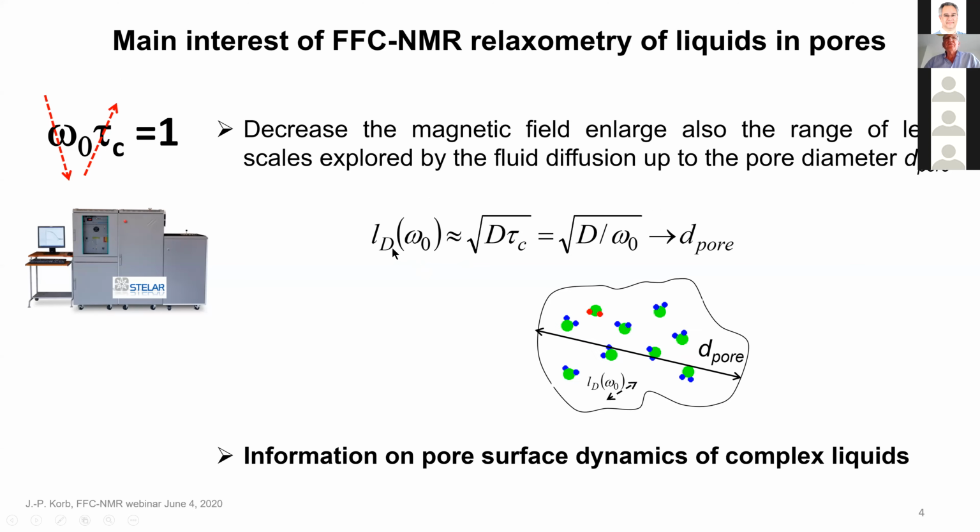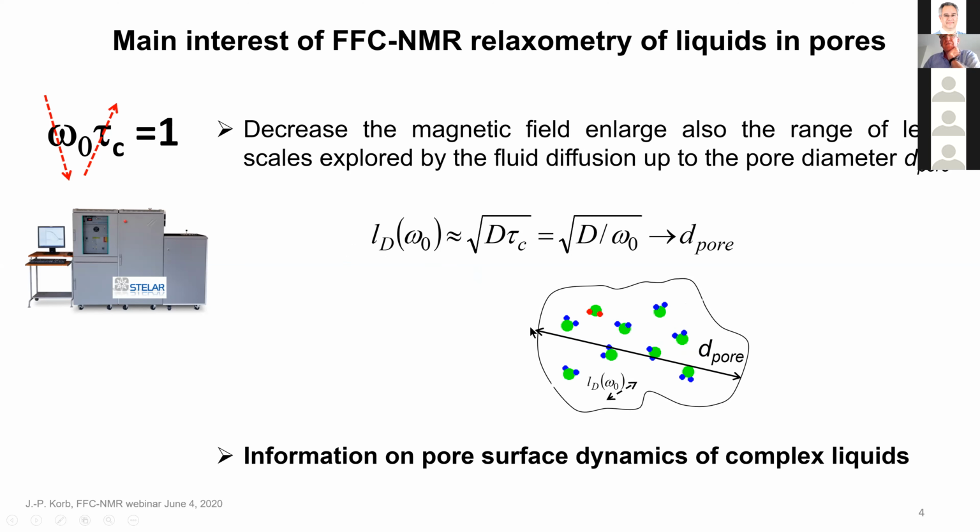If you remember, for a diffusive liquid, the mean square displacement is proportional to the time. So the length of diffusion is proportional to the square root of the diffusivity multiplied by the correlation time. As the correlation time is proportional to the inverse of the Larmor frequency, when you decrease the frequency, you enlarge drastically the length scale of diffusion.